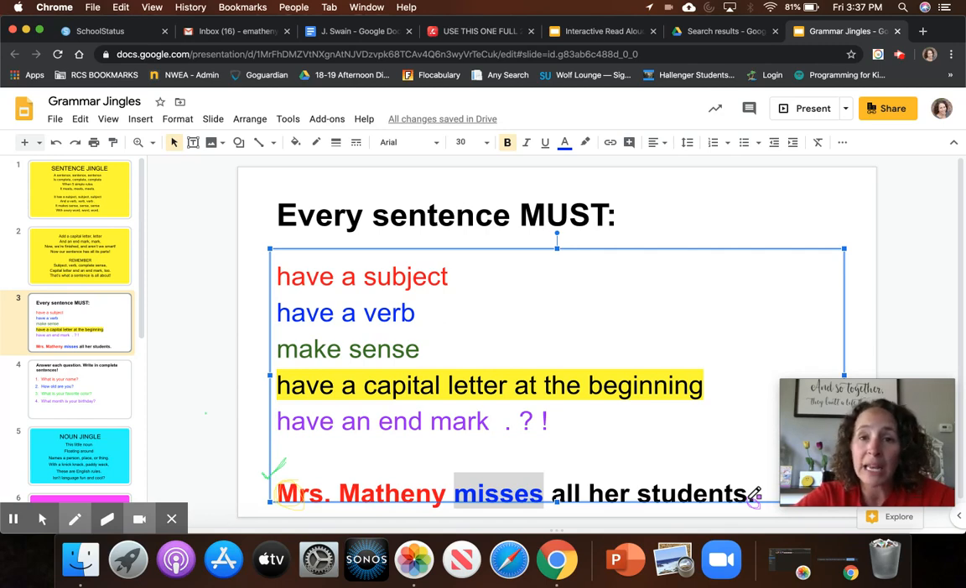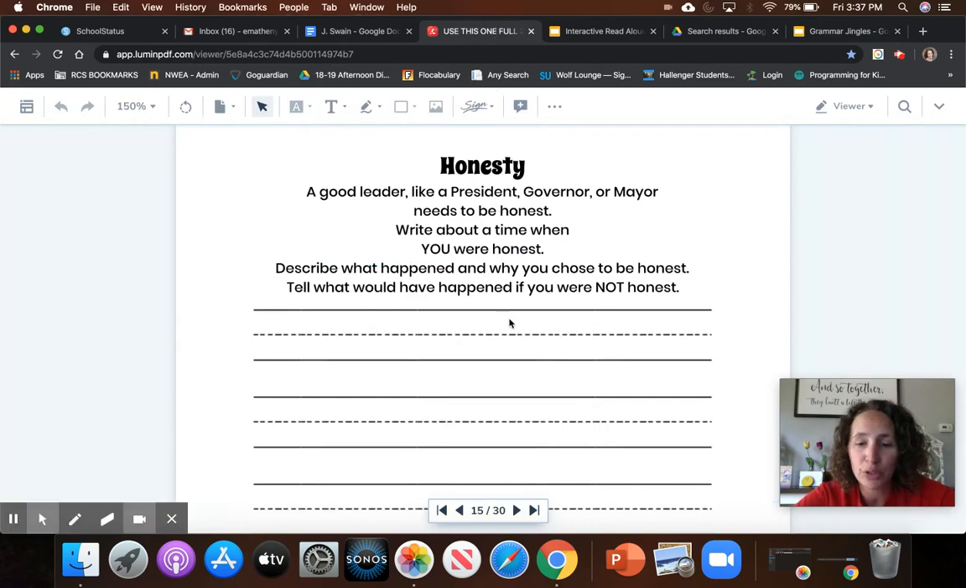As you are writing your prompts, both today and tomorrow, make sure that you take the time when you're finished to go back and for each sentence, read it and look for the 5 things: a subject, a verb, does it make sense? Does it have a capital letter at the beginning? And does it have an end mark? If you want to, you can even grab your colors and color code your sentence, just like I color coded mine.